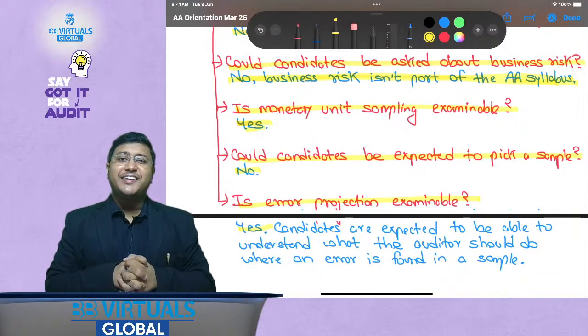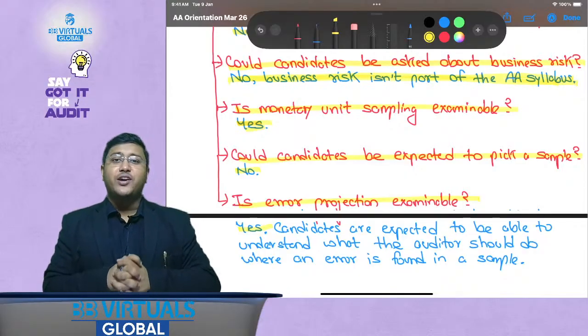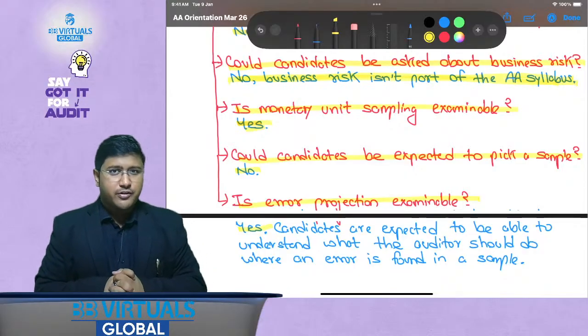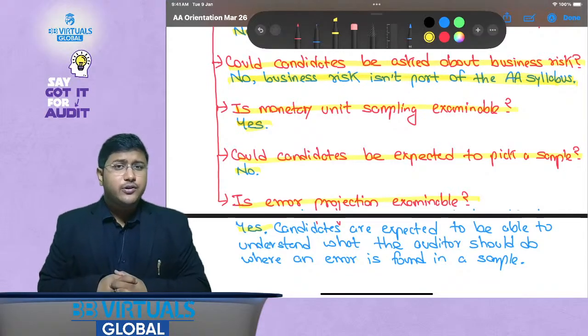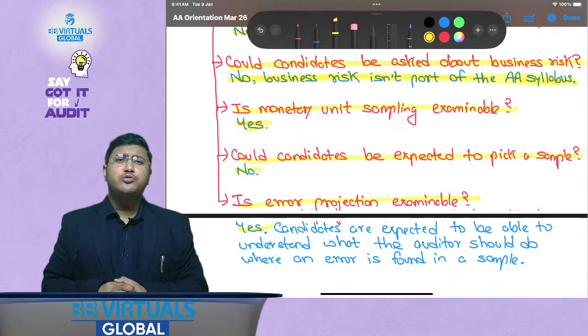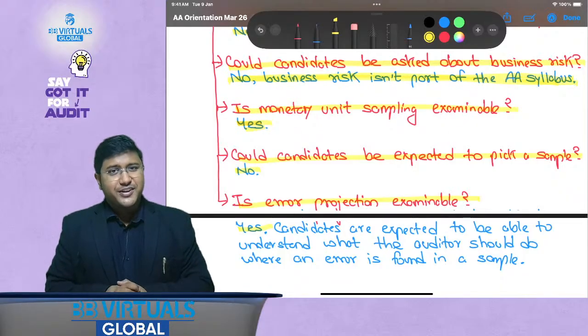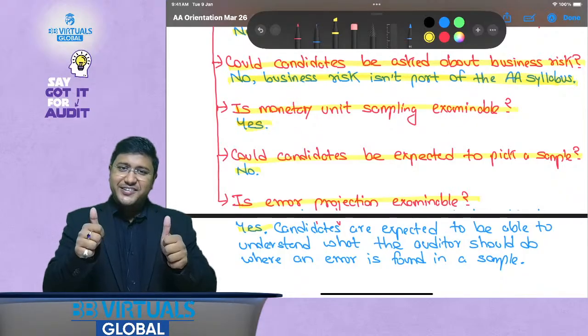And there is one saying that I say, which is: audit is the most practical subject written in the most theoretical manner, and I hope that you understand it really well and you are able to score very good marks.